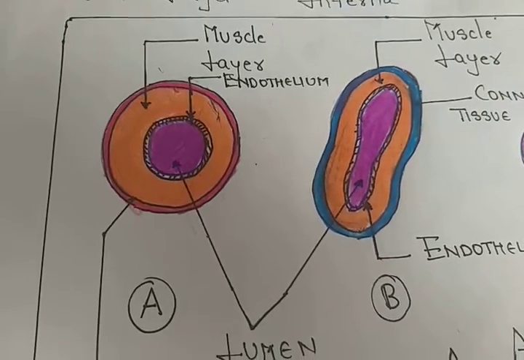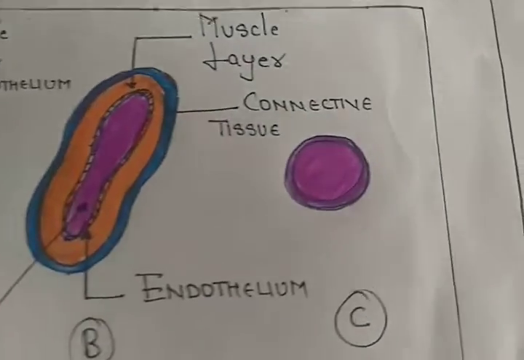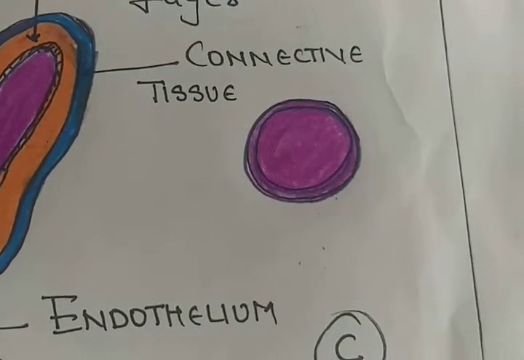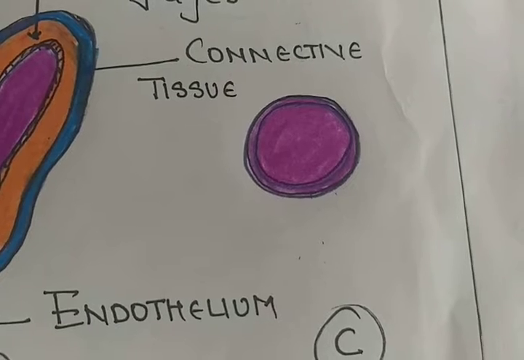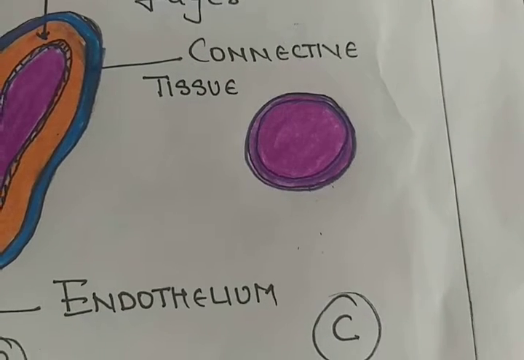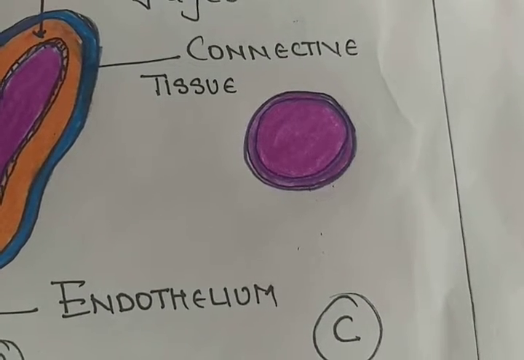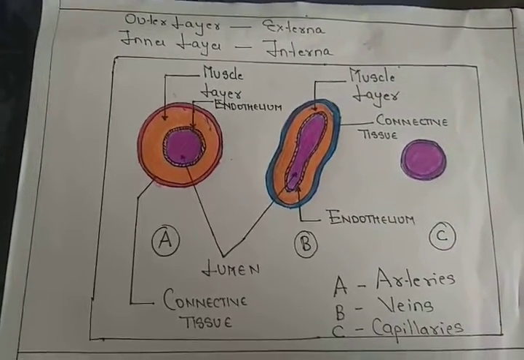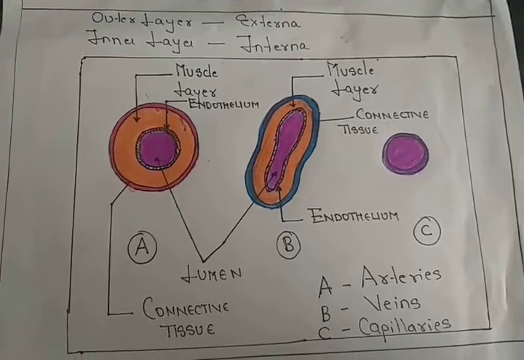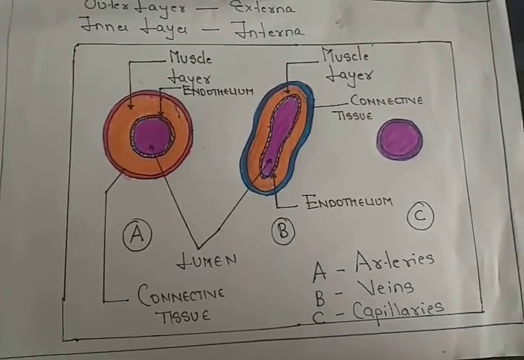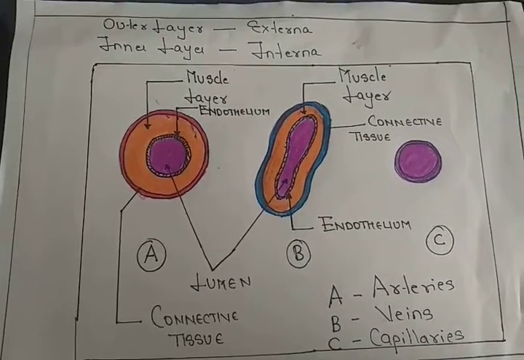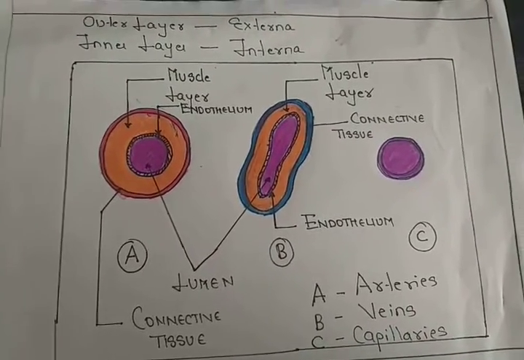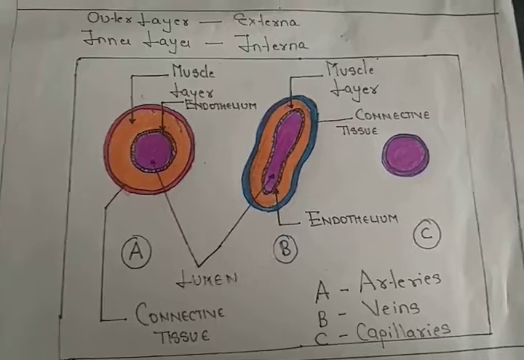Now this particular capillary is one cell thick. Its layer is made up of endothelial cells, or it has a layer of endothelium, which helps in attachment. That is, when capillaries come in contact with arteries and veins, with the help of this endothelium the adhesion becomes proper. There are a lot of functions of endothelium or endothelial cells. This is one among those functions which is highlighted here.